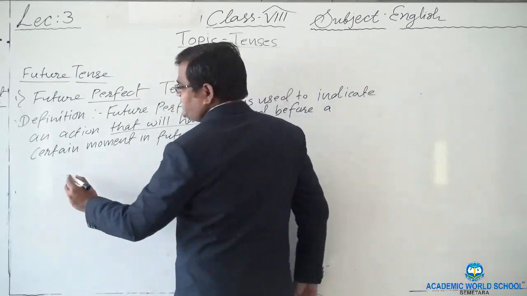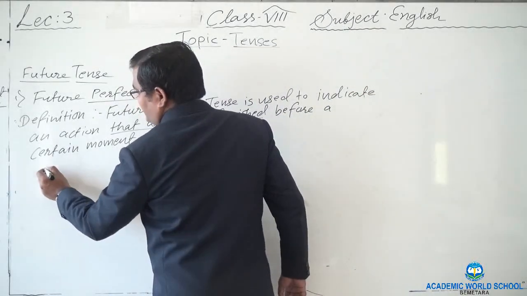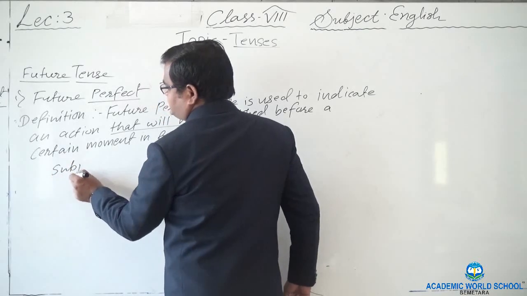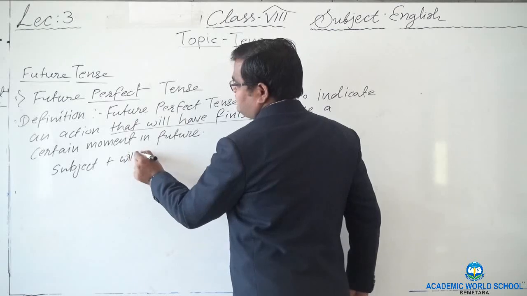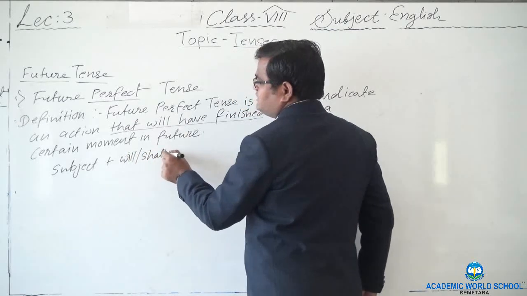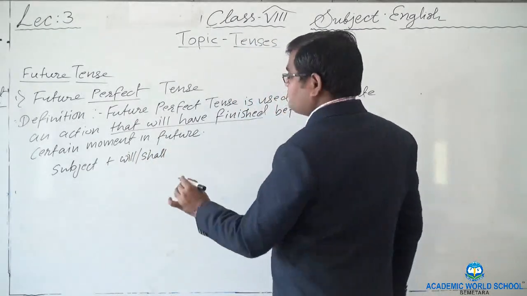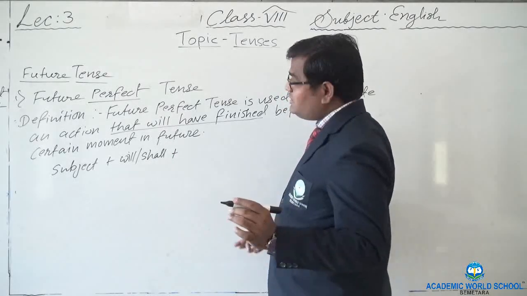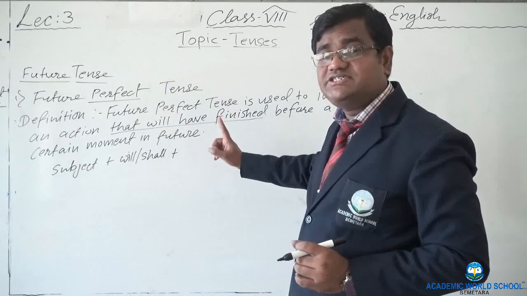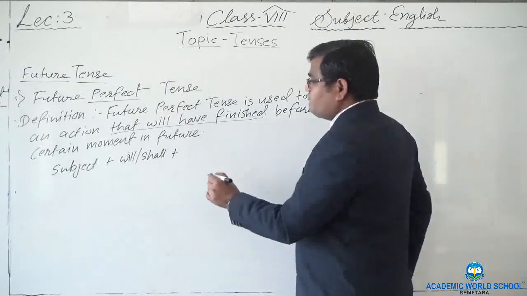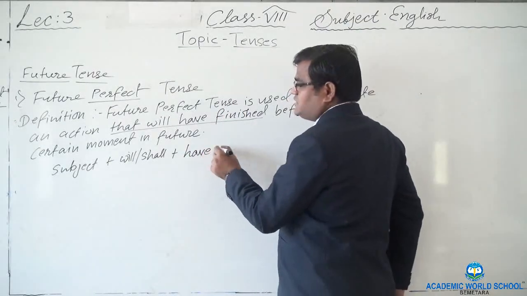Now in future perfect tense, again the formula: subject plus will or shall, compulsory. Mostly we use will only. Then do we use be? No, that is for adding ing for continuous. So here we will use only have.